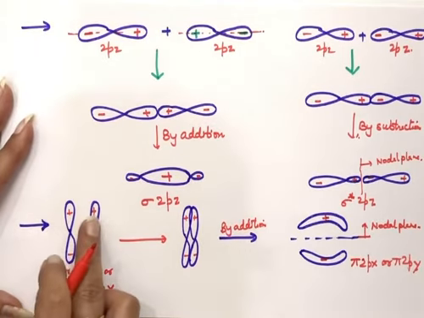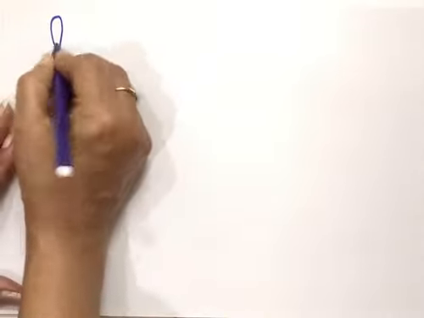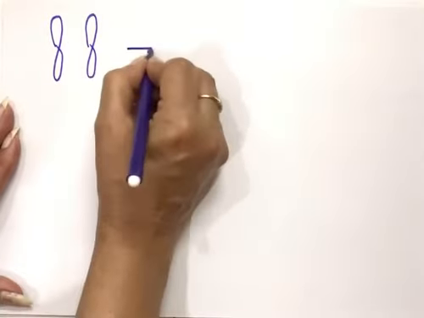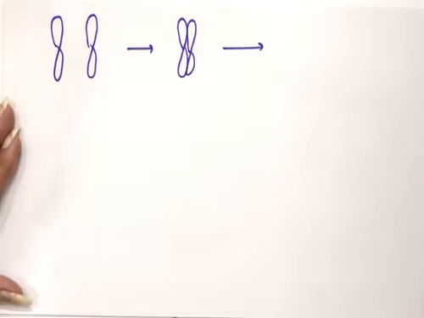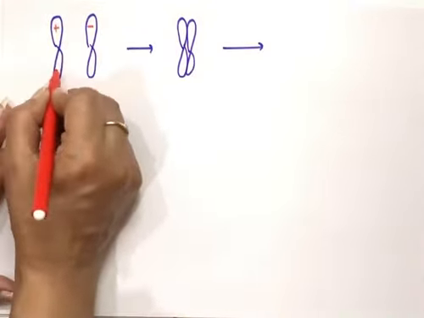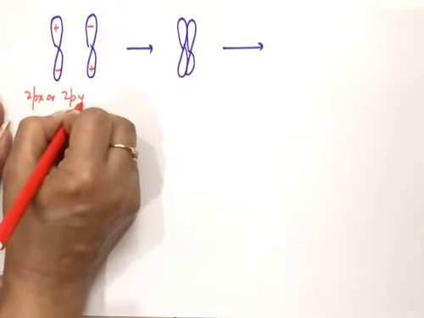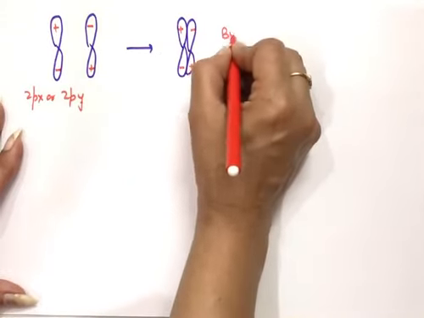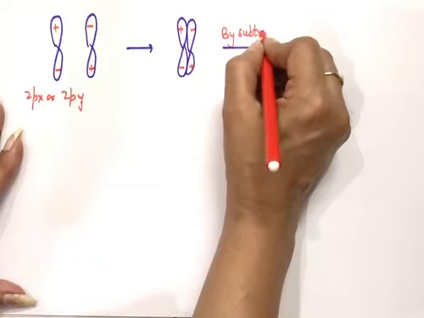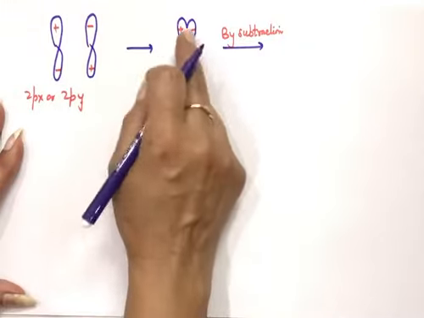But now when we will have the opposite signs here, then we'll get an anti-bonding molecular orbital. If we take two atomic orbitals, one having a plus sign, one having a negative sign, 2px or 2py. Plus and minus are coming close to each other, so there will be subtraction, destructive effect, and there will be repulsion here. Because of repulsion, now these will start moving away from each other.